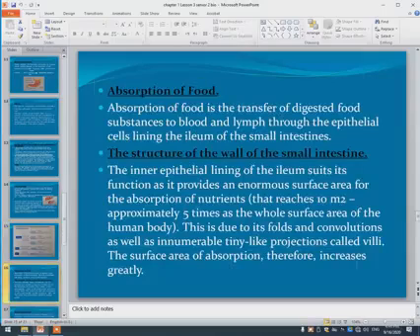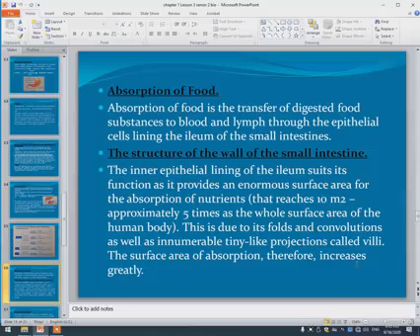After the digestion ends, a second process is completed, the absorption of food. What is meant by absorption of food? It's the transfer of digested food substances to the blood and the lymph through the epithelial cells which line the ileum of the small intestine.